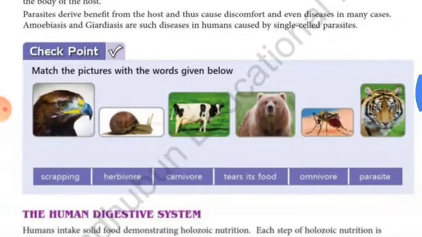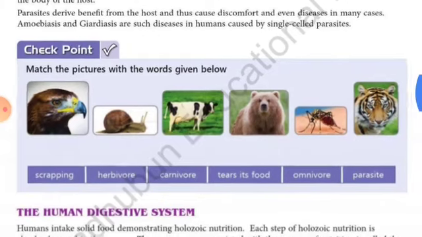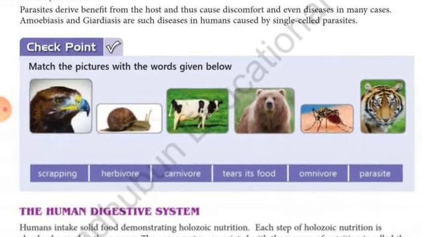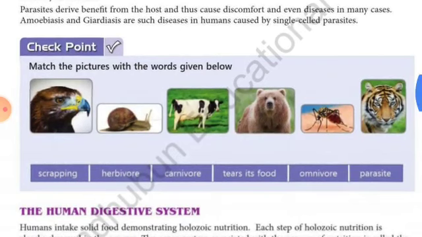Match the picture with the word given. Eagle, snail, cow, bear, mosquito and tiger. Words: scraping, herbivore, carnivore, tears its food, omnivore and parasite. Eagle, tears its food. Snail, scraping. Cow, herbivore. Bear, omnivore. Mosquito, parasite, and tiger, carnivore.